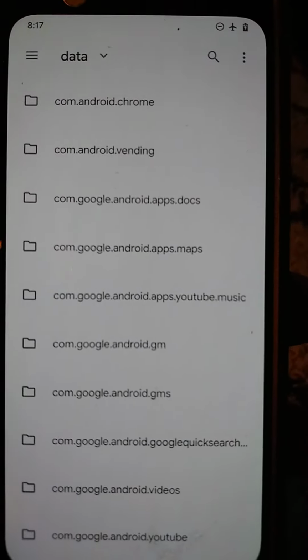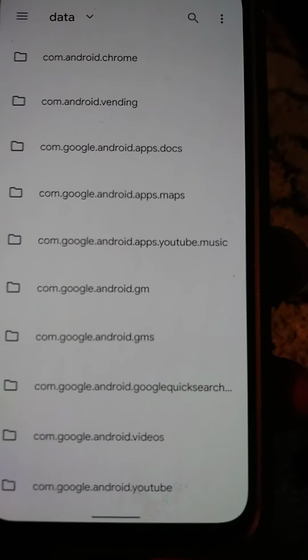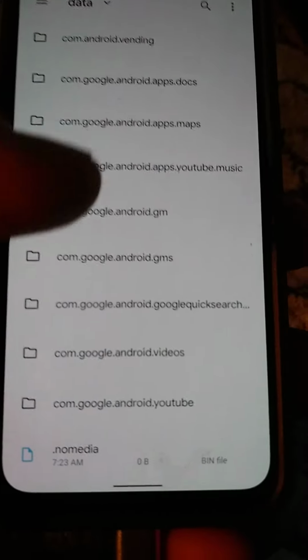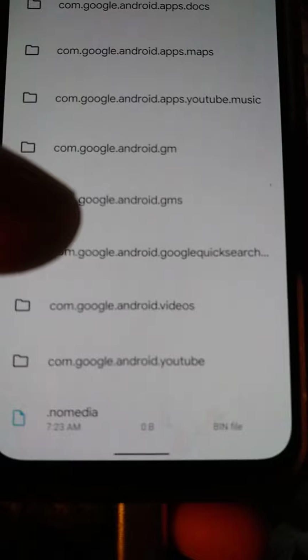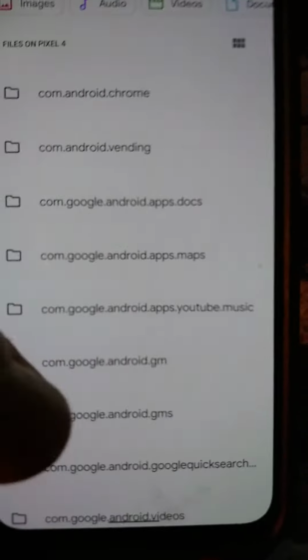Com.Android, okay, maps, apps, vending. I always see that one, and then Android apps, YouTube Music, GSM, okay, and then this quick search, and then com.Android videos, Android YouTube, and then no media. I've looked in all of these, of course, and they're showing empty now.